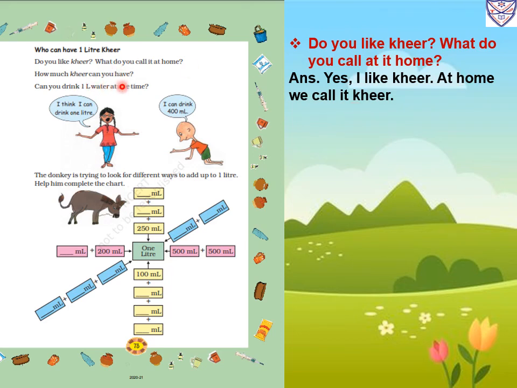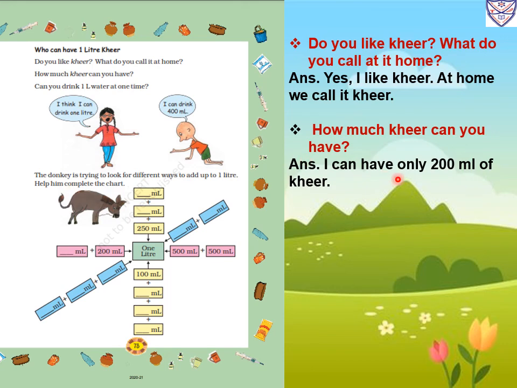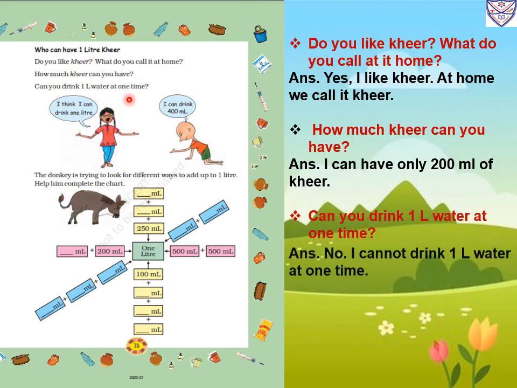How much kheer can you have? At a time we can drink only 200 milliliter of kheer. We can drink only 200 to 250 milliliter of kheer. Can you drink 1 liter of water at one time? No, I cannot drink 1 liter of water at one time. Now the little kid is saying I can drink only 400 milliliter.